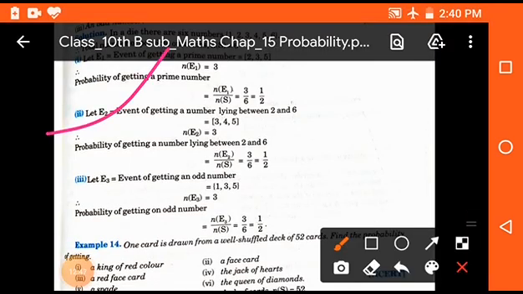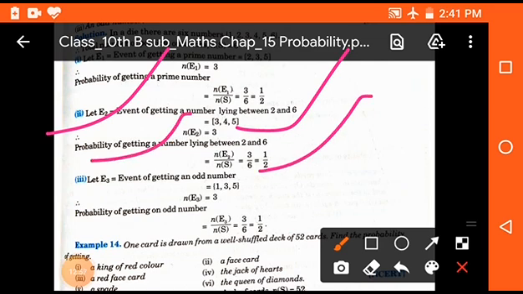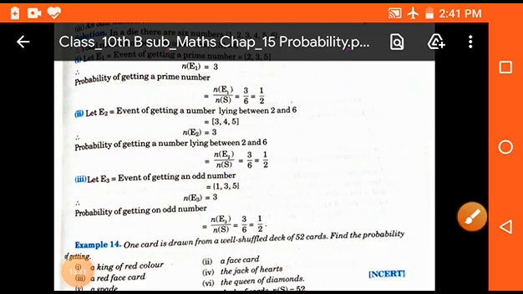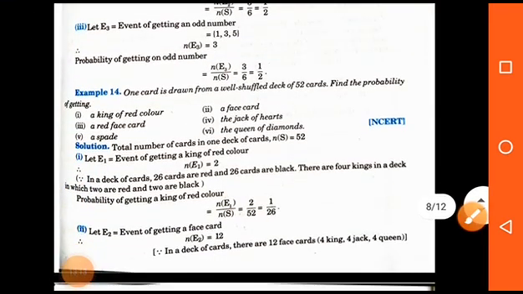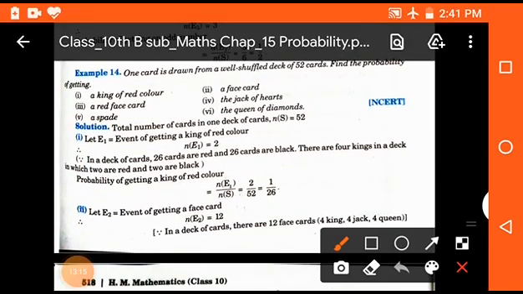Now, in the second part, E2, the event of getting a number lying between 2 and 6. It is also 3. Then the probability will be 3 upon 6, that means 1 by 2. Now the third one is E3. E3 is the event of getting an odd number. It is also 3 numbers. 1, 3, 5 are all odd numbers. Then the probability is also 1 by 2. Clear?